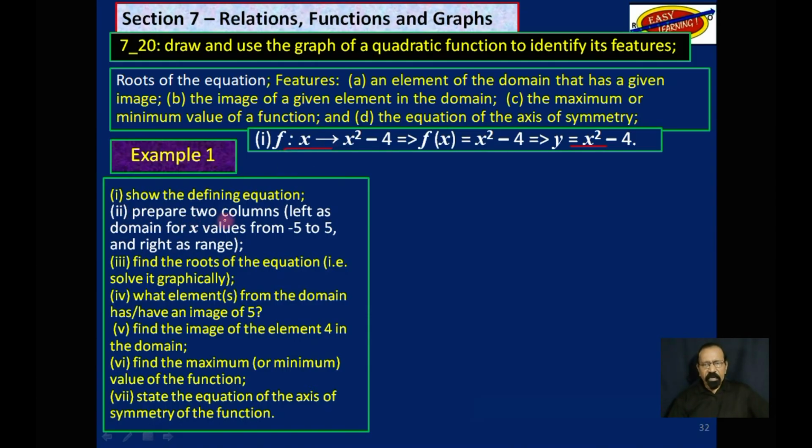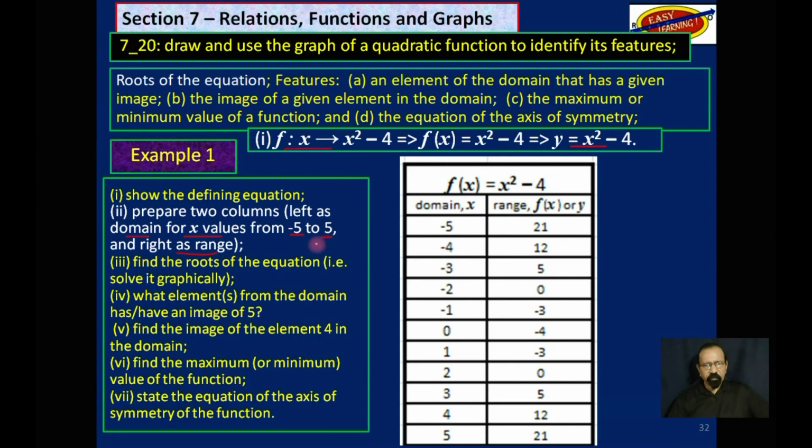Next, we need to prepare 2 columns. The left one with the x values as a domain from -5 to 5, and the right one as the range. So X from -5 to 5, or some people would say from 5 to -5. And then we substitute each one of that in this equation here, and we will get the image of that particular element.